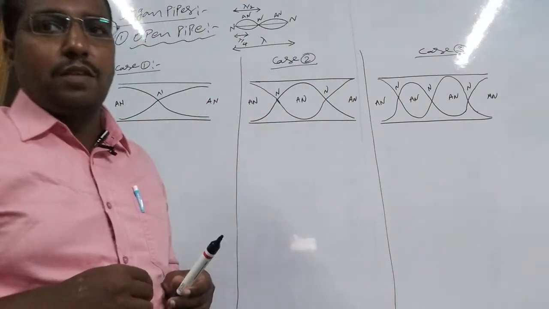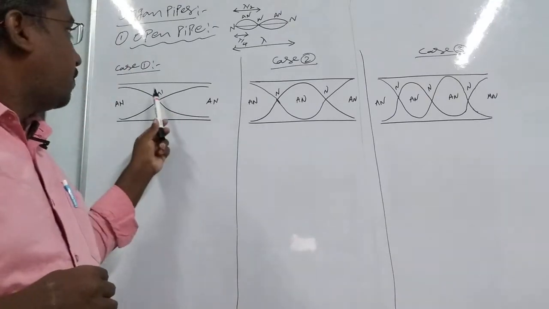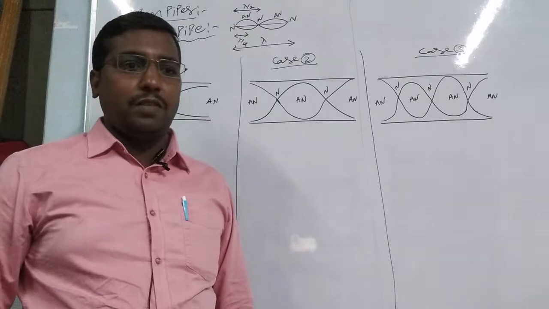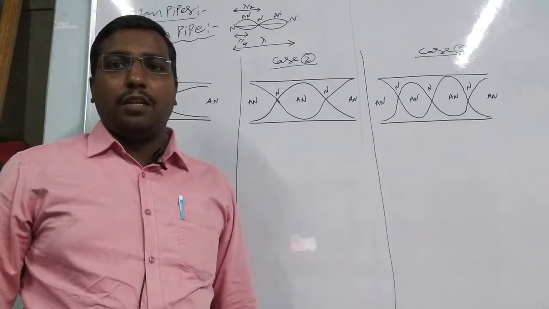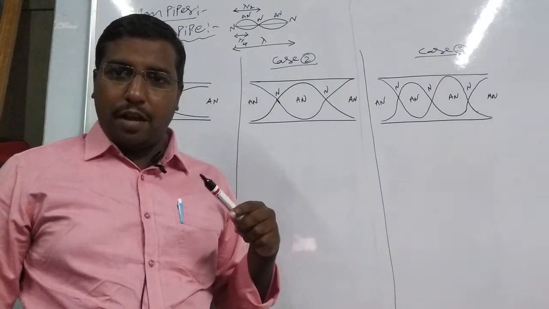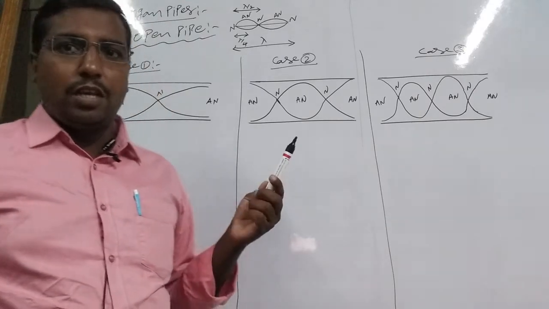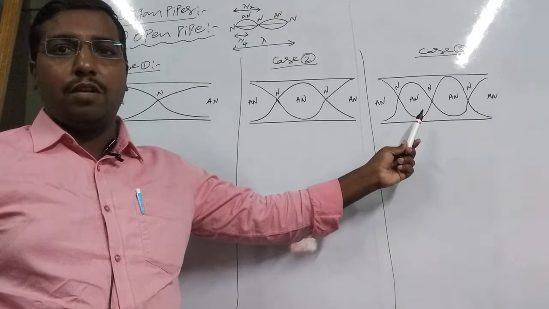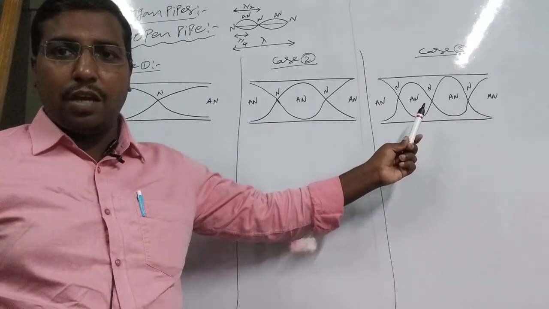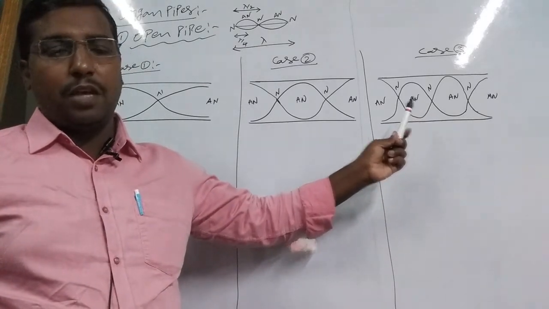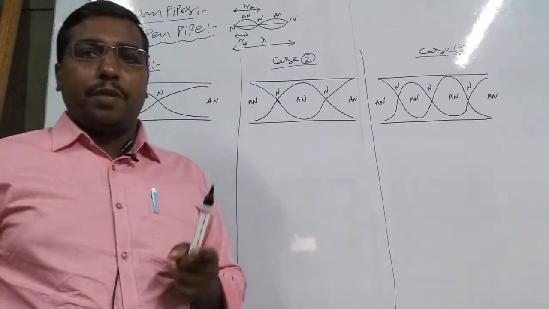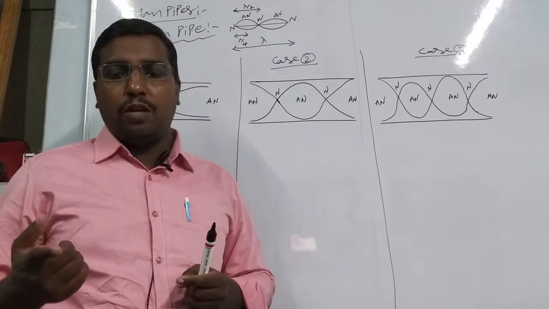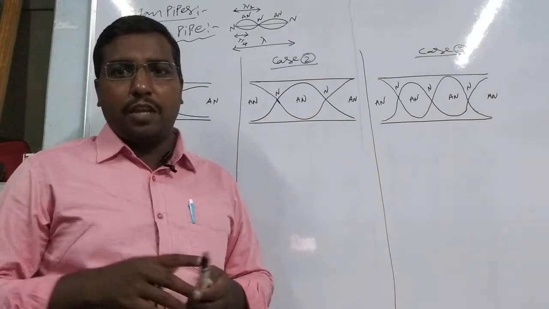So we see this in case 1, case 2, case 3 also. First we send some waves, they get reflected back and superimposed with each other, forming different types of longitudinal stationary waves in the open pipe. Okay, remember: an open end always forms an antinode, and a closed end always forms a node. The closed pipe will be discussed in the next topic.